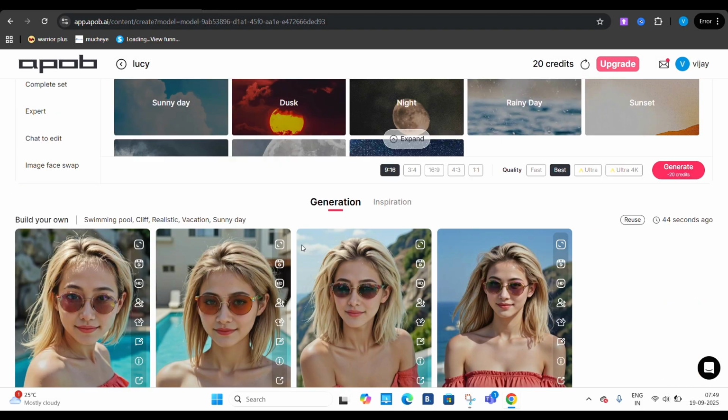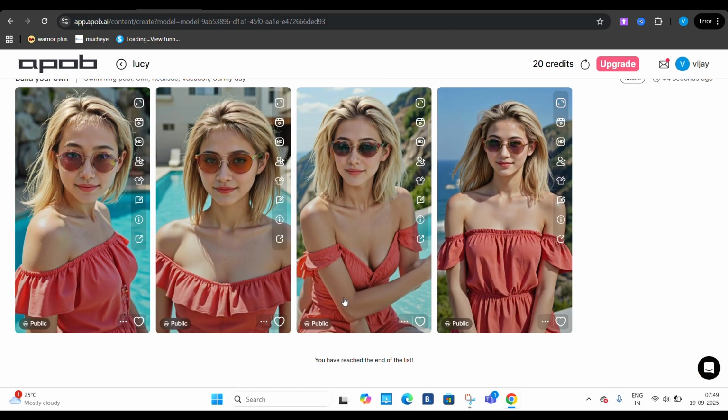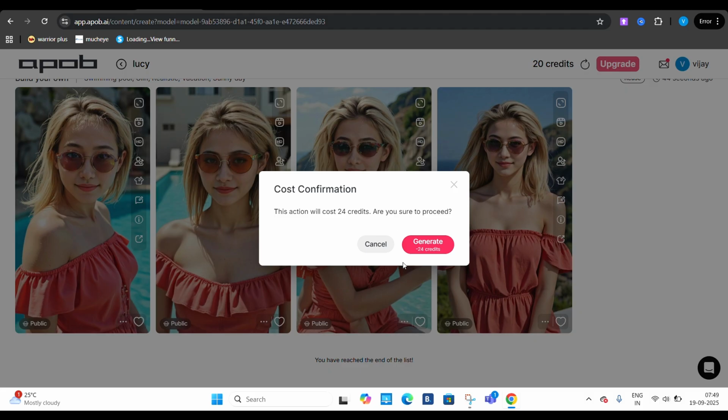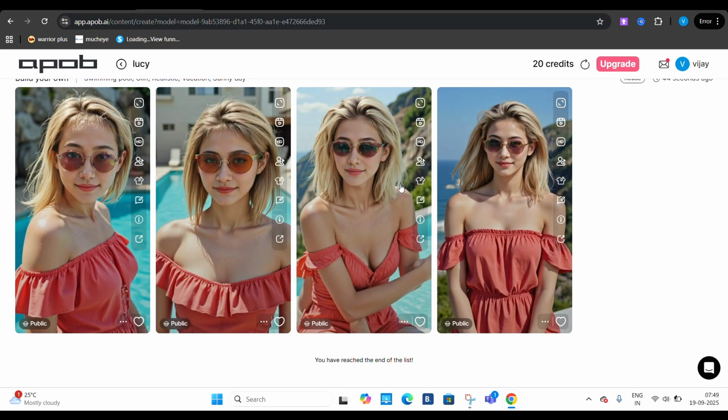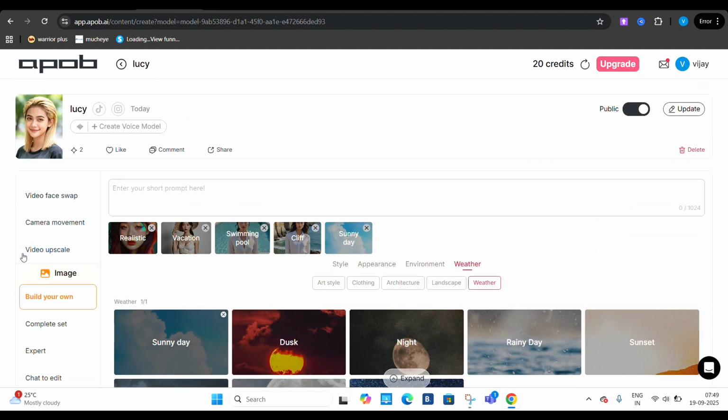So as you can see, our model has been generated in two different forms. Now, if there is anything you like, maybe if you like this one, and if you want to make it your YouTube banner or Instagram story or even print ads, there's a built-in feature called Upscaler Boost, which boosts the image quality without losing its sharpness. So every pixel stays clean, crisp, even at a post size. It's going to cost you around 24 credits. I'm not going to do that. So you can upscale your image as well.